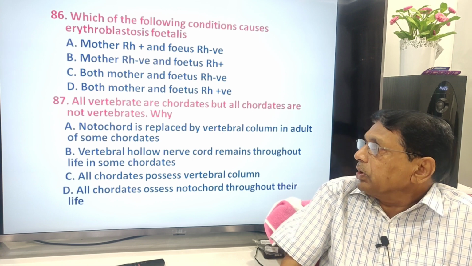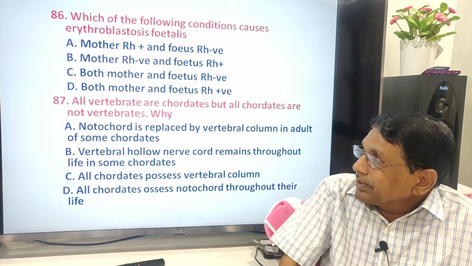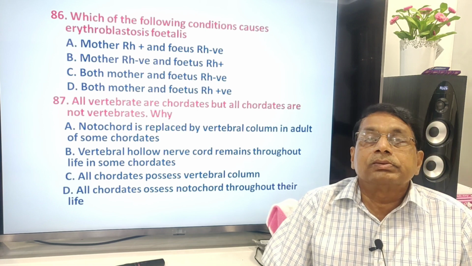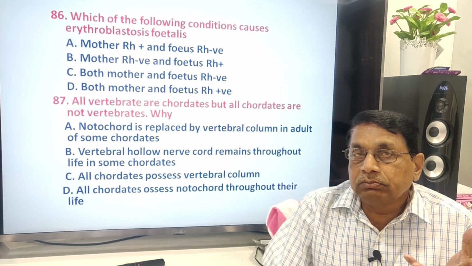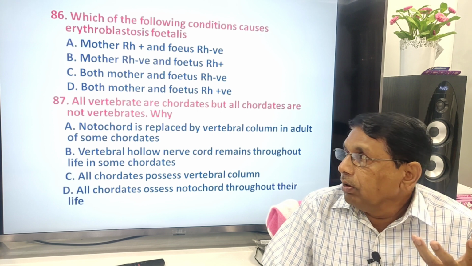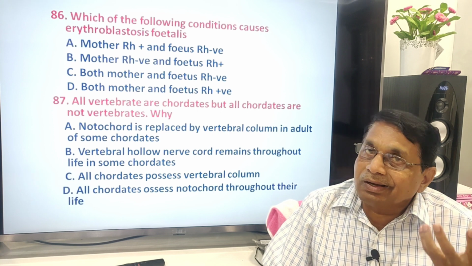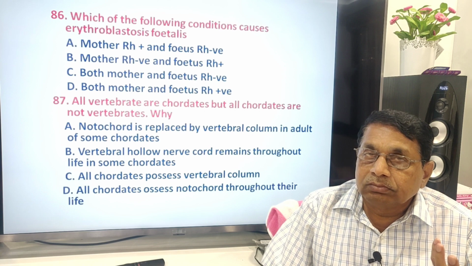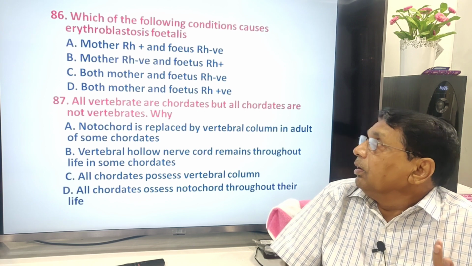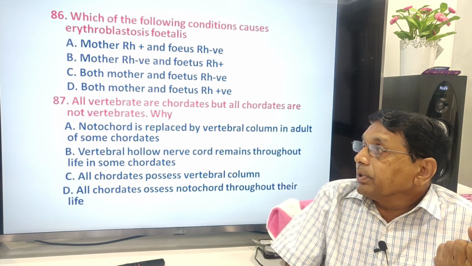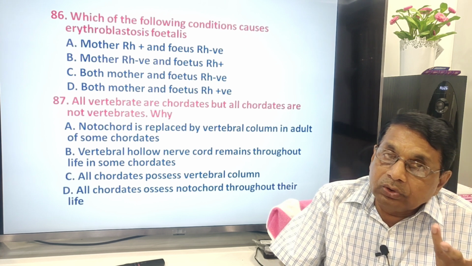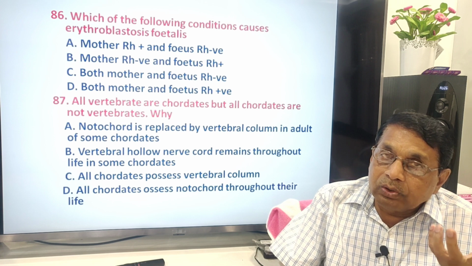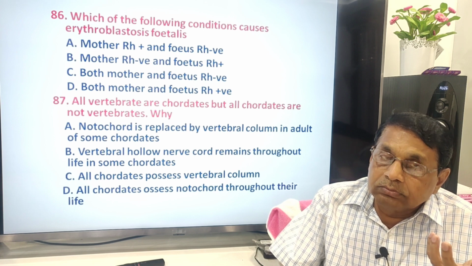All vertebrates are chordates, but all chordates are not vertebrates. So this we have to think once or twice. Why? You have to know the difference between the notochord and the vertebral column.